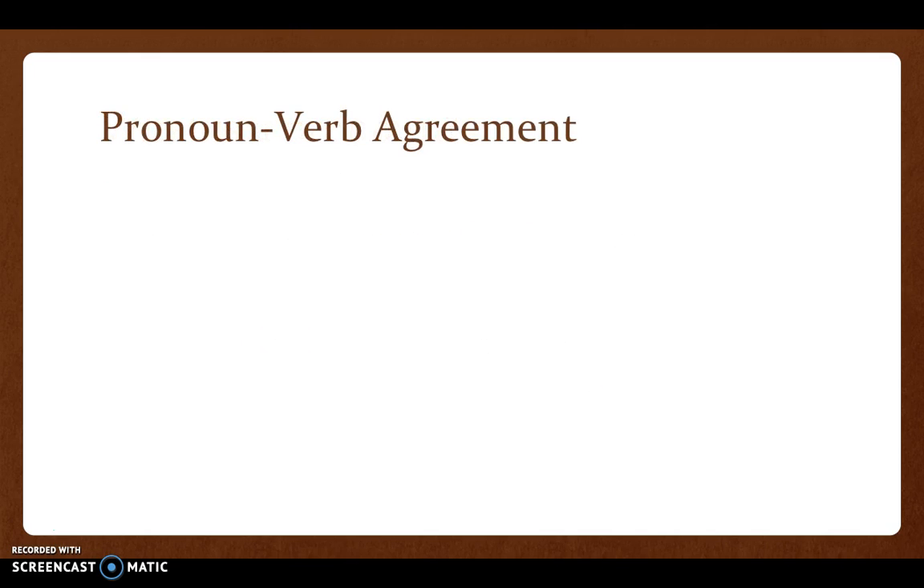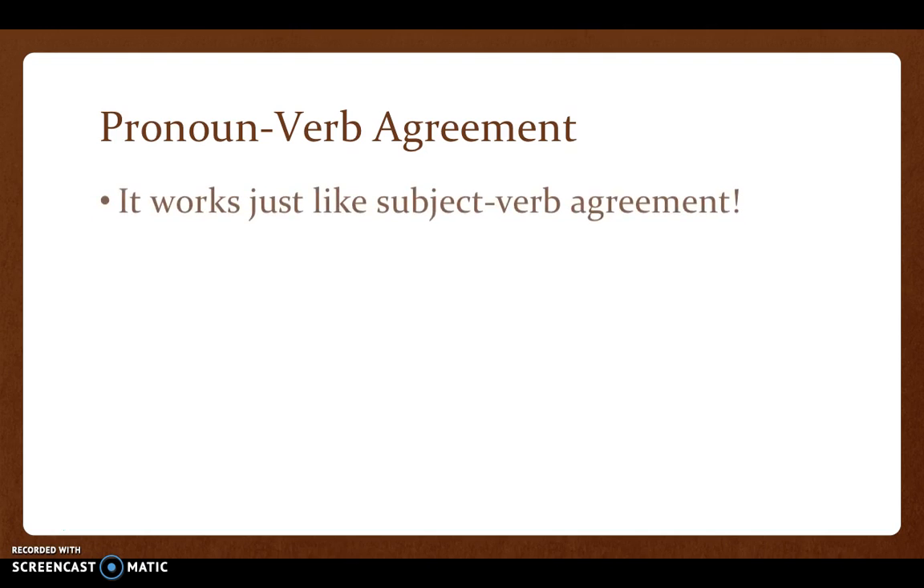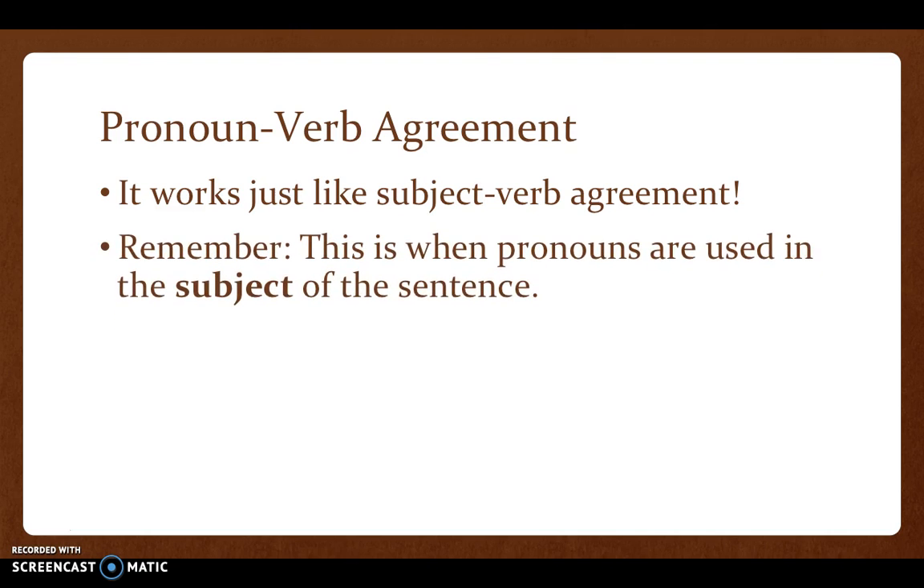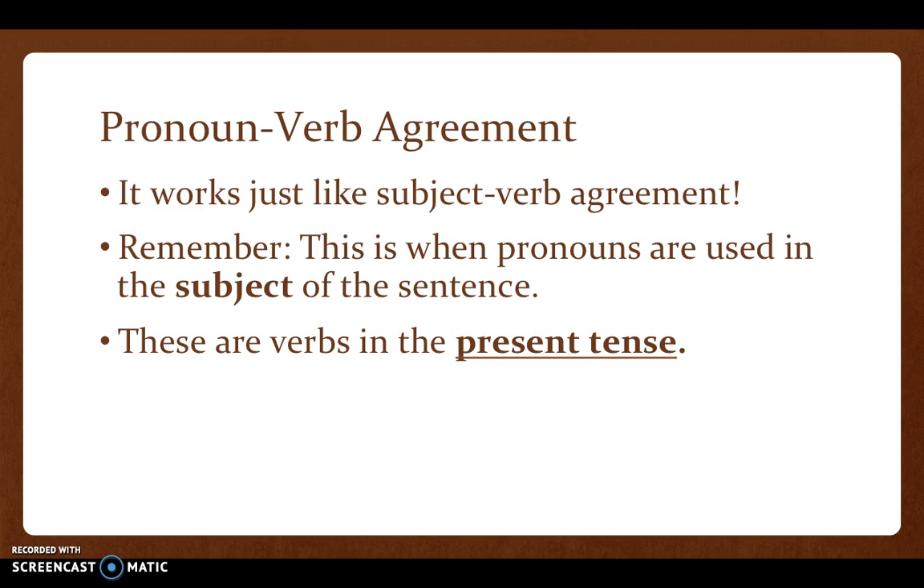So let's talk a little bit about pronoun-verb agreement. It's going to sound so similar to subject-verb agreement. It works just like subject-verb agreement. It is when pronouns are used in the subject of the sentence. They are the pronoun in the subject. Remember, we have subject and predicate. All these verbs are in the present tense, not in the past, not in the future. They're happening now.